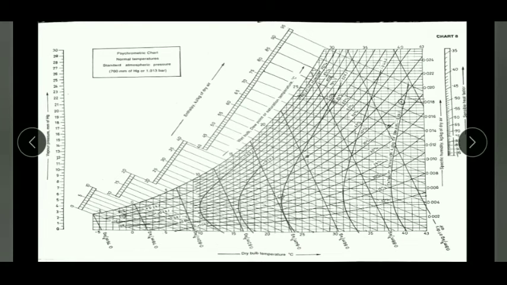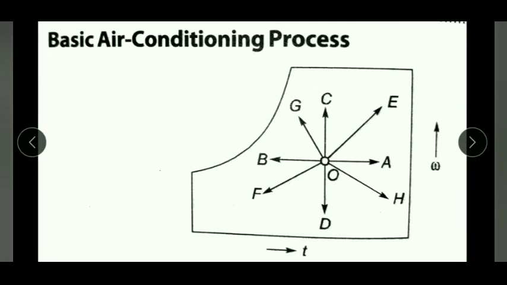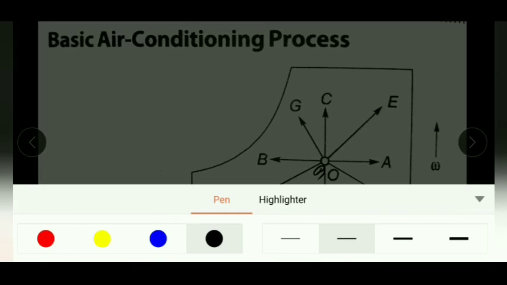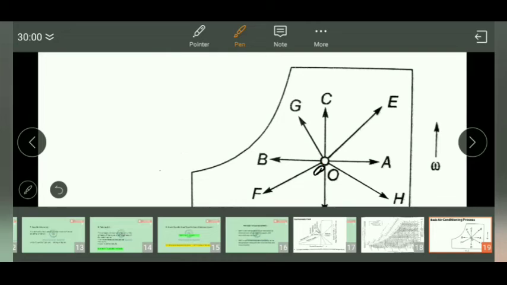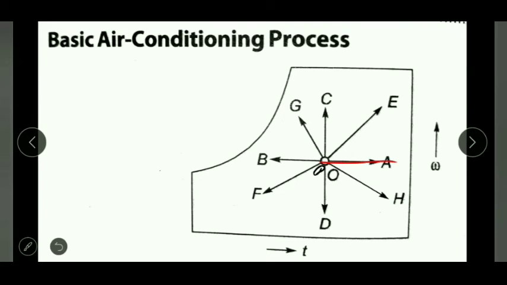Then let us move forward and discuss something more important, the basic air conditioning processes. Suppose I am considering this point over here, and our moist air is at this point. If I move straight forward, then I am simply heating, and we can say we are doing sensible heating. So this process, the OA process, is the sensible heating process.